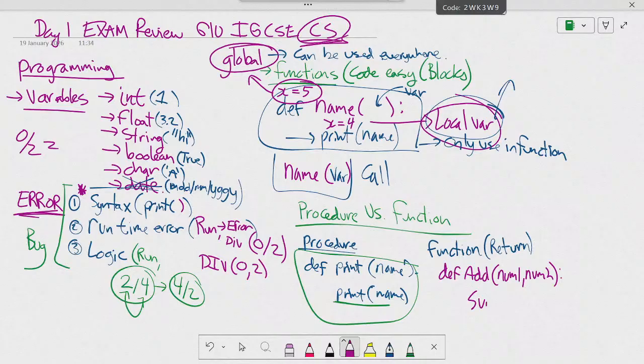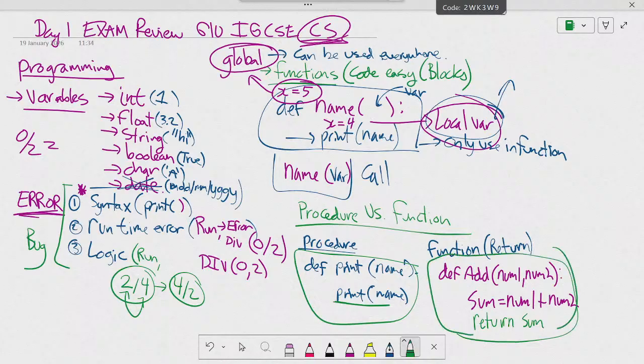And then I have sum is equal to num1 plus num2. Do you remember doing that? We added two things. And then what we would do is we have this special thing called return. Return sum. And so the difference is a function must have a return. That means it's going to give the result outside the function. Okay? So this is about functions, and they are used to make my code easier and into blocks.